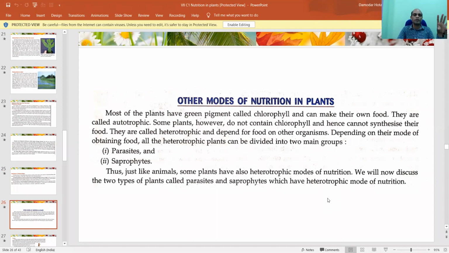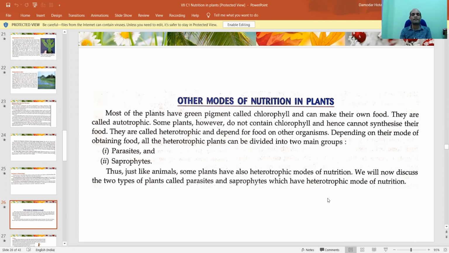Okay, that is fine. We have discussed autotrophs, all the plants, what is photosynthesis, what's the importance of photosynthesis, how photosynthesis helps us. Now let us go to some more extent. What is that? Other modes of nutrition in plants. Look, a plant prepares its own food. It takes it, it grows, it saves the food for us. It's fine. But what are the other modes of nutrition? That's what we're going to discuss now.